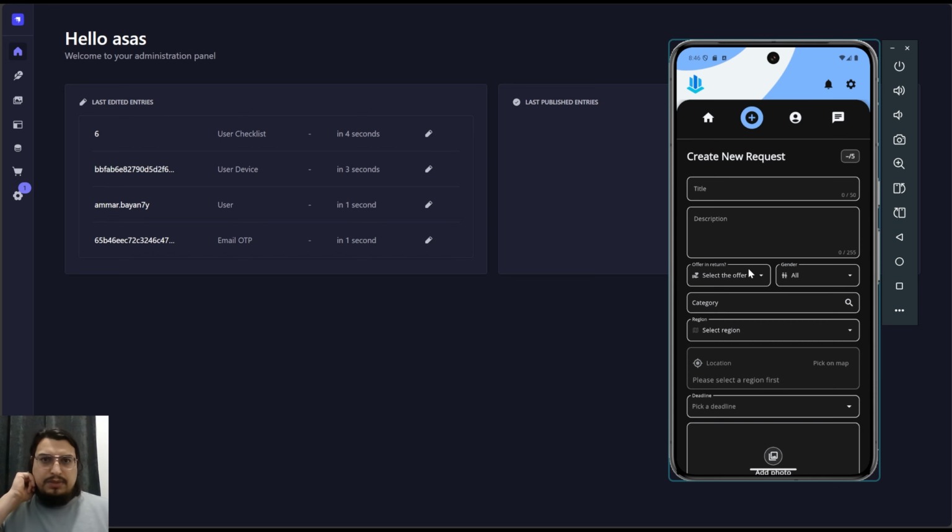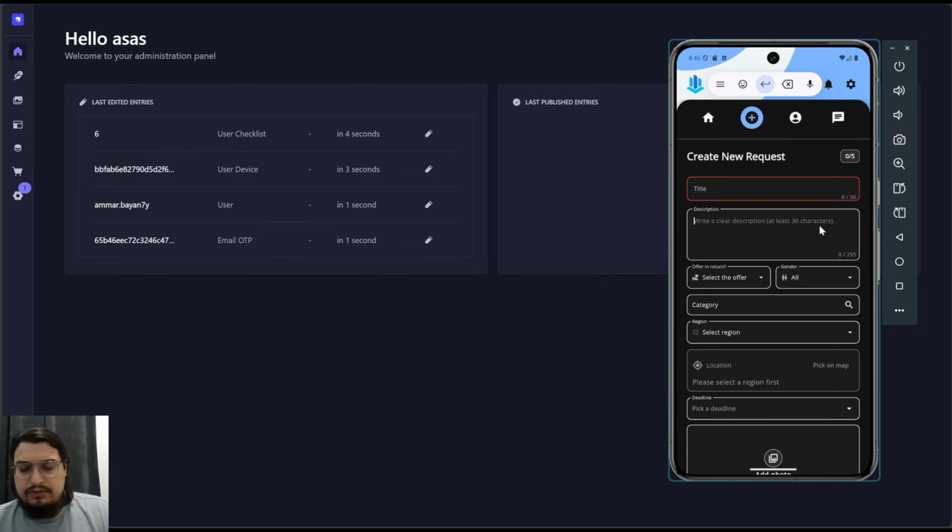As I said, this application is reversed. You can create a request, and this request reaches out to someone else who is interested, automatically by their preferences. So I have the app here as well, which is on my phone, installed as well. I'm going to create a demo request to match my preference in this application. So let's go 1, 2, 3 on my phone. As you can see, there's a minimum limitation. When you press it, it tells you that you need at least 10 characters, and here at least 30 to explain this, but I'm just going to do demo one now.